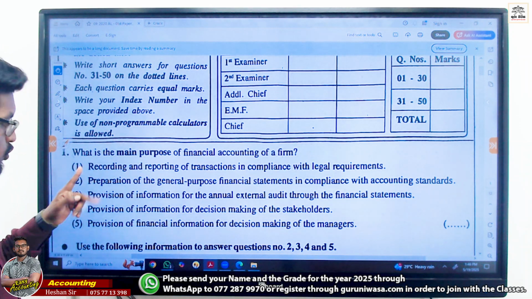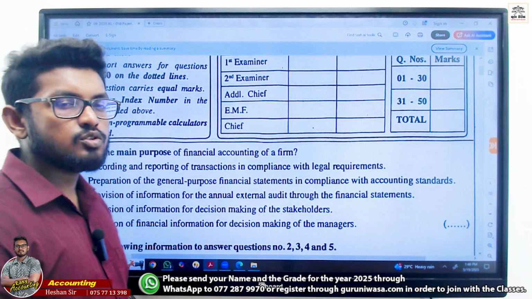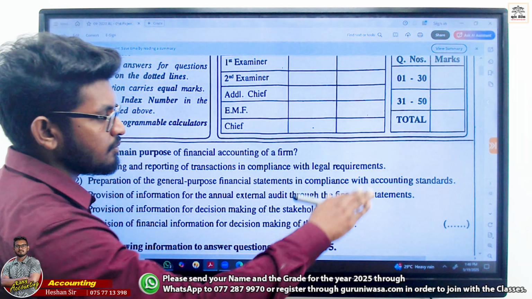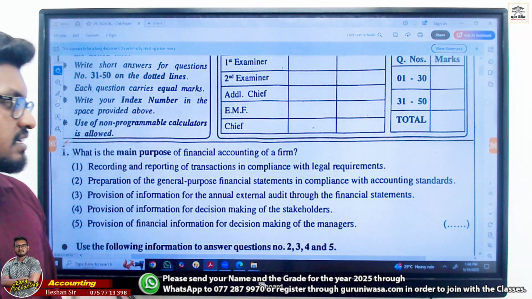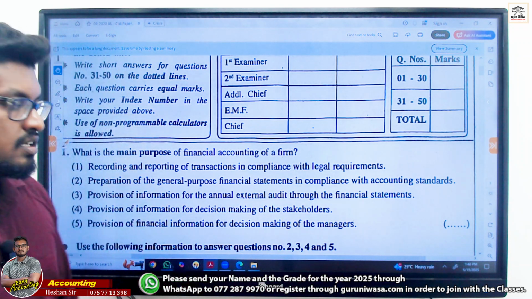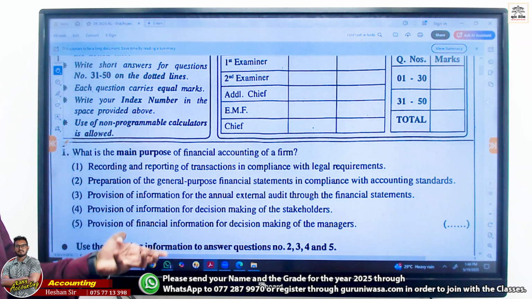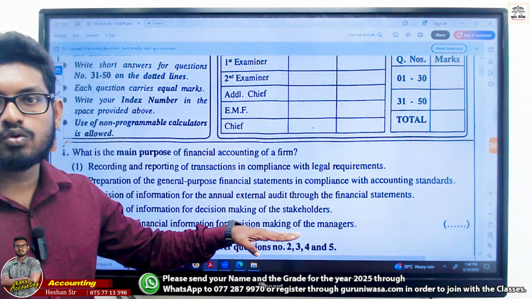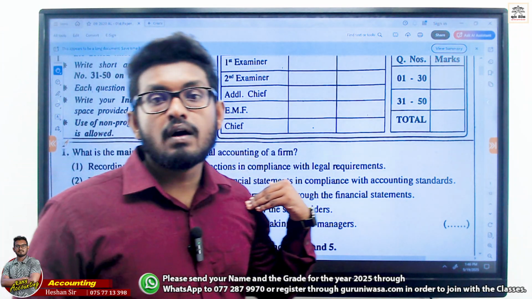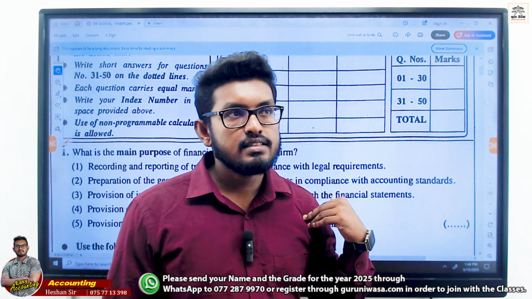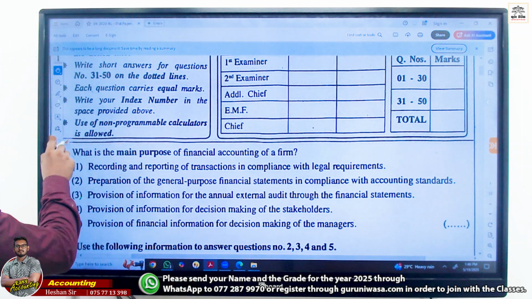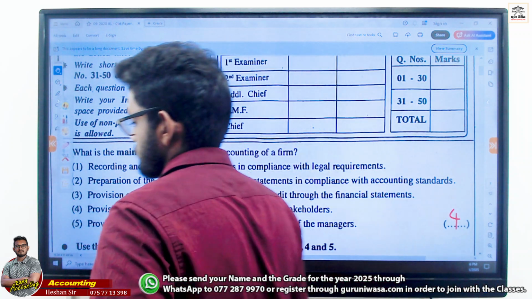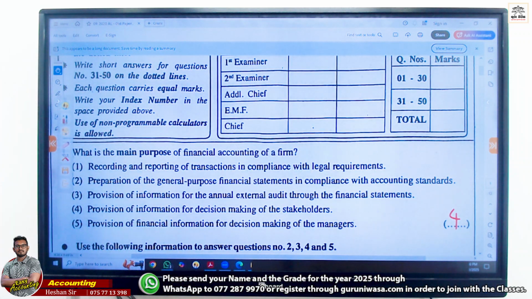Answer is bouncing between 2 or 4. Clearly, 2 or 4. In 2 or 4, just only preparing in compliance with accounting standards, it's incorrect. Clearly, right? So, information for decision making of the stakeholders. Mainly external stakeholders, but I told you internal parties are also referring here. So out of the answers, you can take the fourth one as the correct.